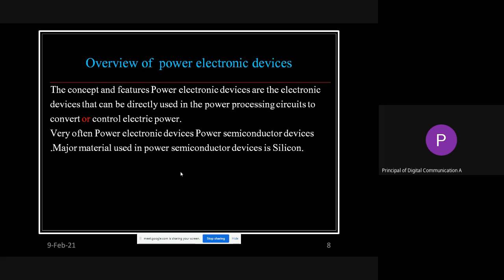For that, as I told, globally the main basic material for the construction or manufacturing is silicon. So we are supposed to remember the silicon properties also. As it is a semiconductor, with atoms and neutrons, we should not go into that much detail, but we should know about the silicon's atomic structure.